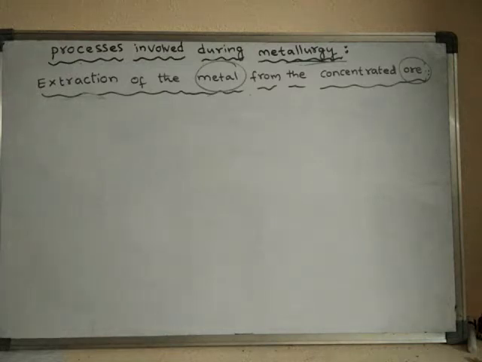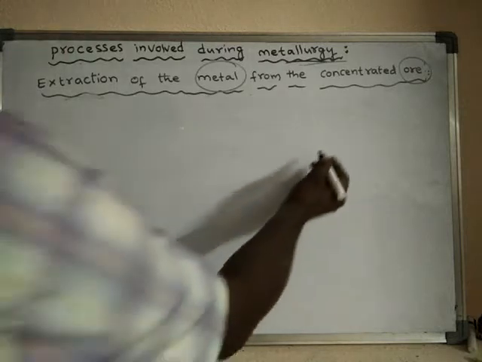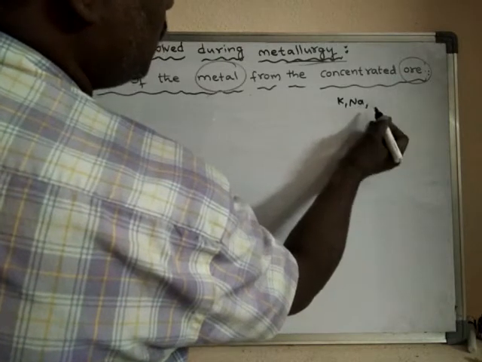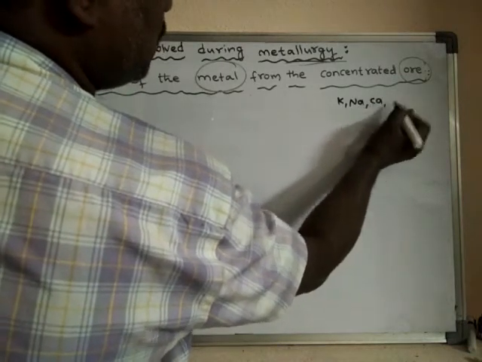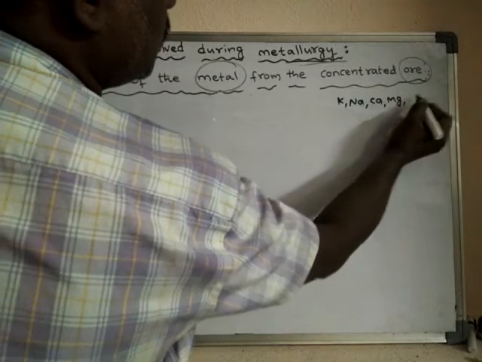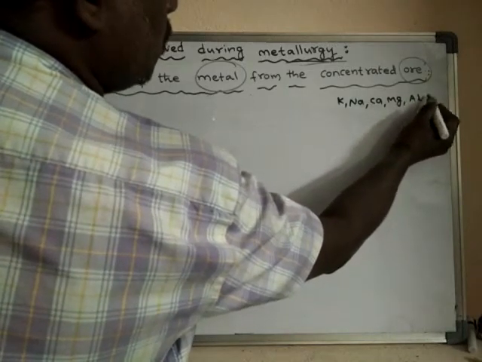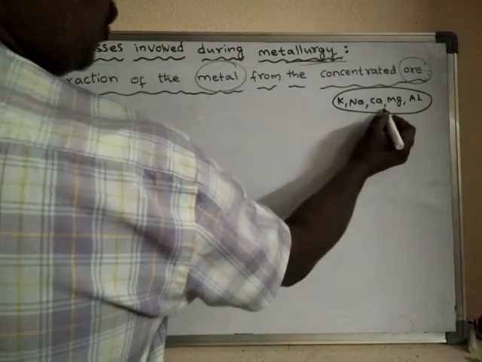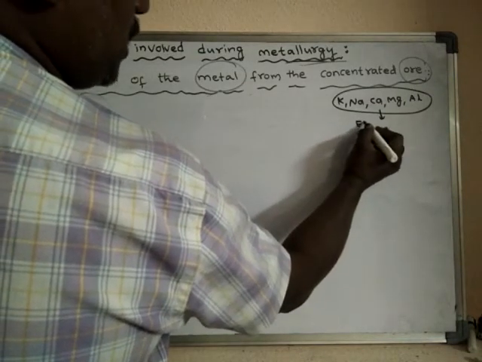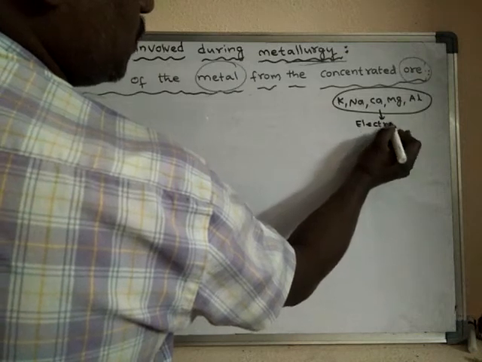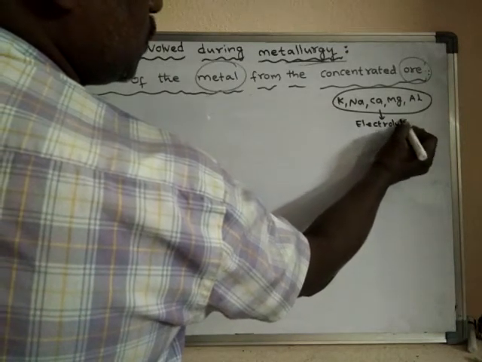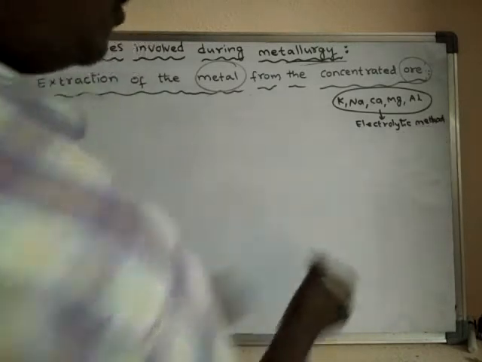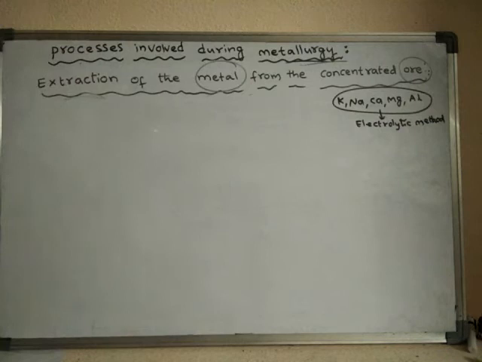where by the electrolytic method, metals like potassium, sodium, calcium, magnesium, aluminum, which are placed at the top of the electrochemical series, are extracted.